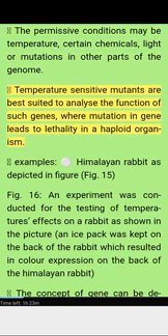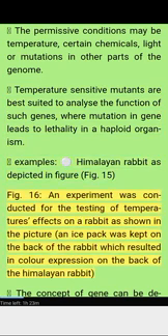Temperature-sensitive mutants are best suited to analyze the function of such genes, where mutation in the gene leads to lethality in a haploid organism. Examples: the Himalayan rabbit is depicted in Figure 15. Figure 16: an experiment was conducted for testing the effects of temperature on a rabbit, as shown in the picture. An ice pack was kept on the back of the rabbit, which resulted in color expression on the back of the Himalayan rabbit.